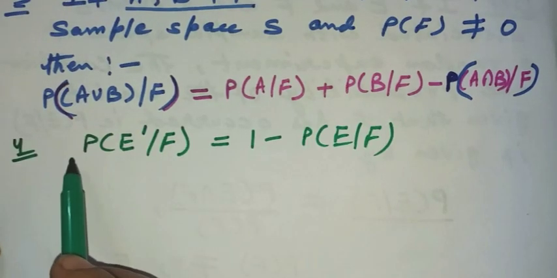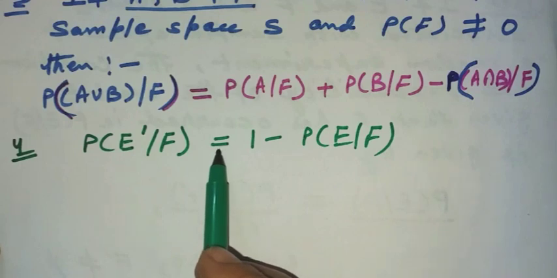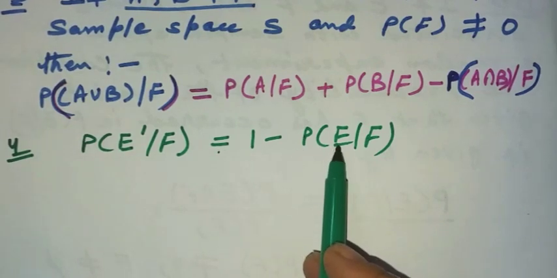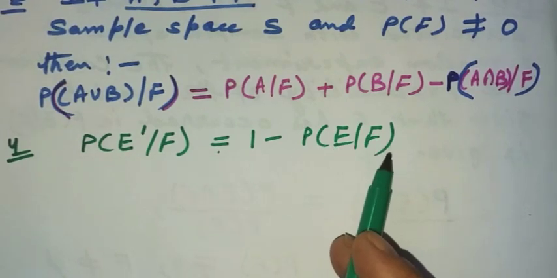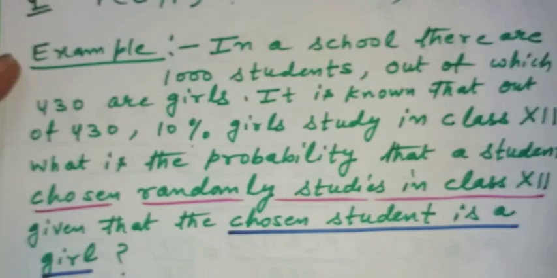Next property is probability of E dash, E complement, by F is equal to 1 minus probability of E by F. It is a very important property. You please remember this. To strengthen our concepts, let us consider one example.